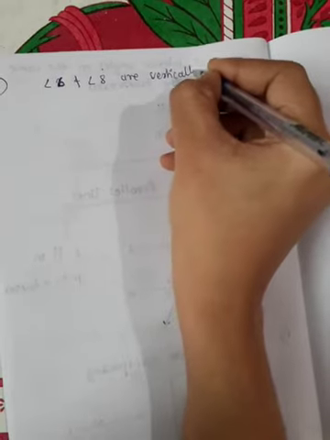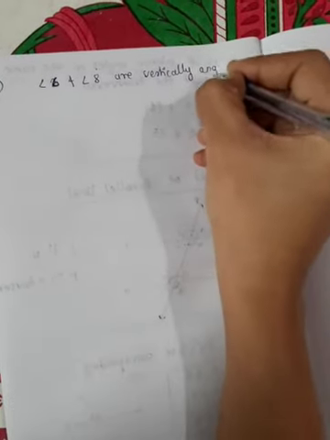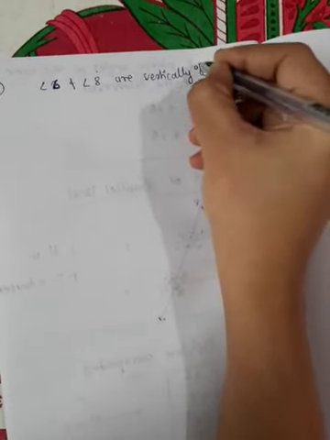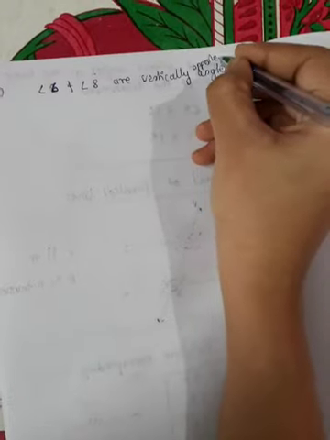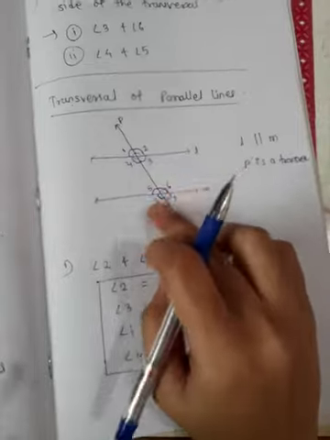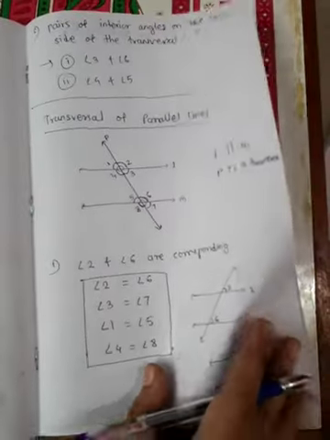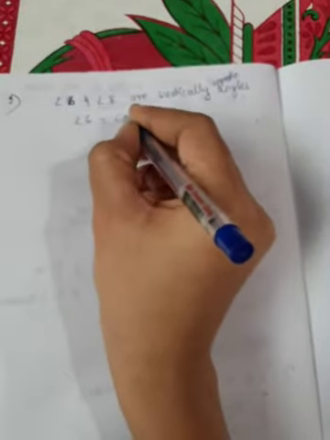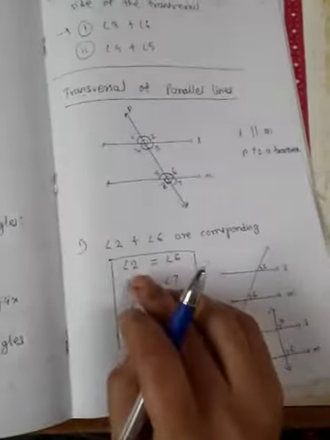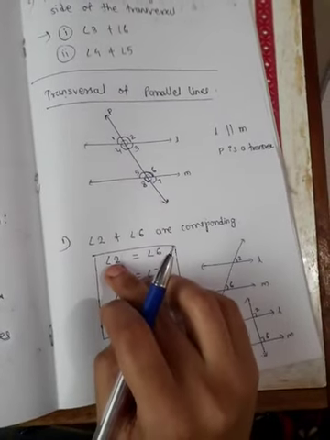We have seen in our previous discussion, angle 2 and angle 8 are vertically opposite angles. Here angle 6 and angle 8 are vertically opposite, and we know that vertically opposite angles are always equal. So therefore angle 6 is equal to angle 8.